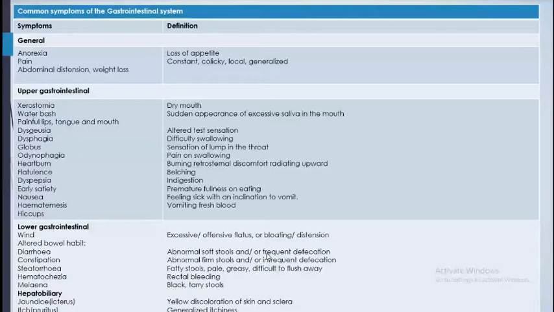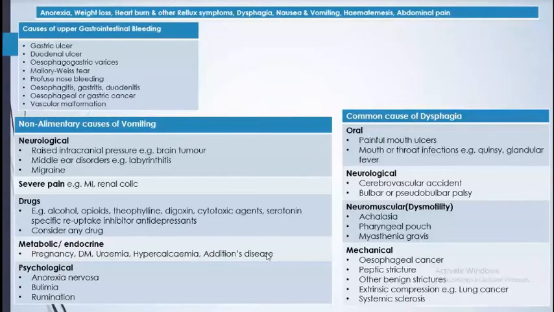So what are the symptoms? Anorexia, definitely we know that a patient doesn't like to eat, so there is loss of appetite. Weight loss, definitely there will be marginal weight loss in between. Some people having GI cancer or carcinoma or abdominal tuberculosis, patient loses weight very rapidly, and they become lean and thin. They say that I was all right a couple of months back, but now I lost a lot. Heavily, I lost my weight and I don't like to eat, and even rise of temperature and so. Then you have to think about that also.